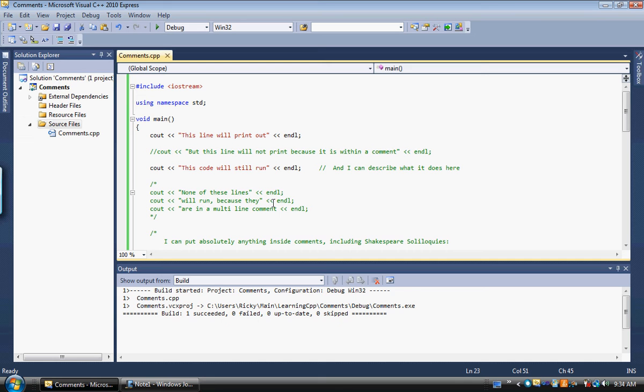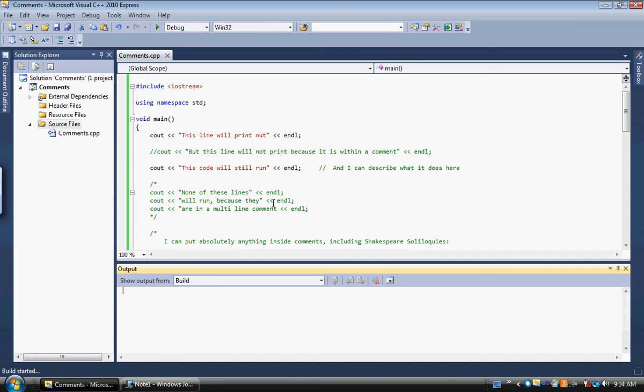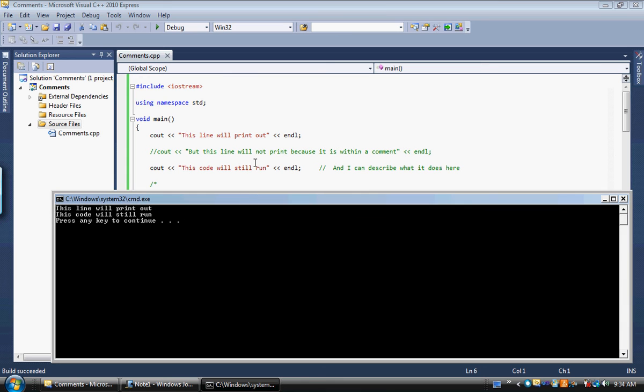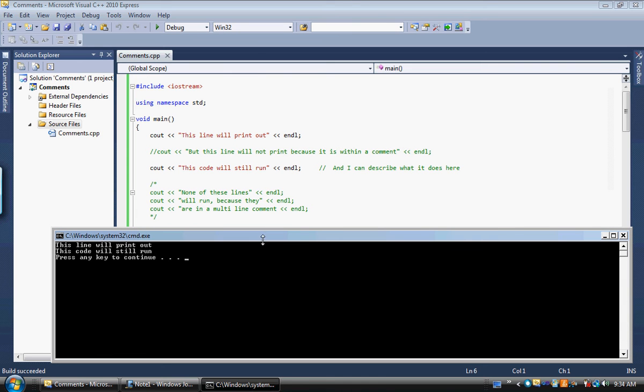I can run it, Control F5 to build and run, and you can see the compiler completely ignored all the garbage that we put inside our comments. All it did were the 2 lines that were not commented out. This line will print out, and this code will still run. Everything else completely ignored.